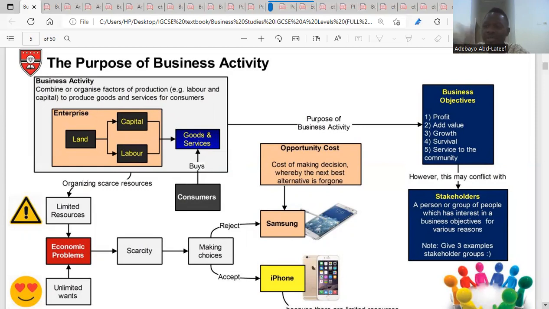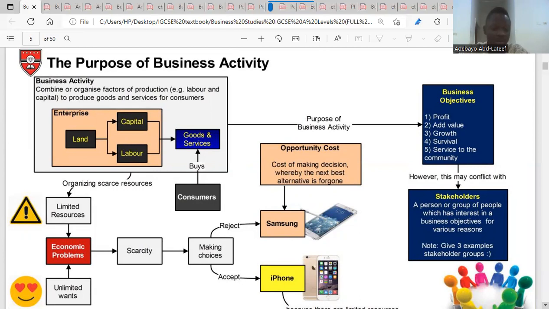Those that have interest in the business activity are who we call the stakeholders. Examples of stakeholders: we have the government, employees, shareholders, the bank, the customers, and the community. They have different interests, and these interests might become a conflict because each one might affect another.